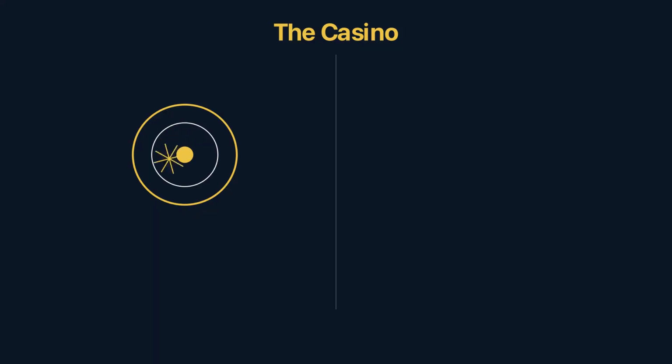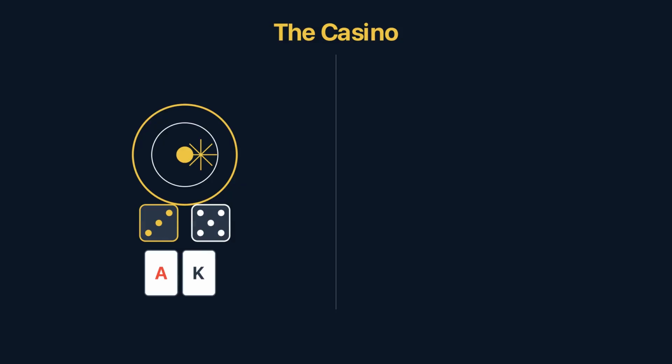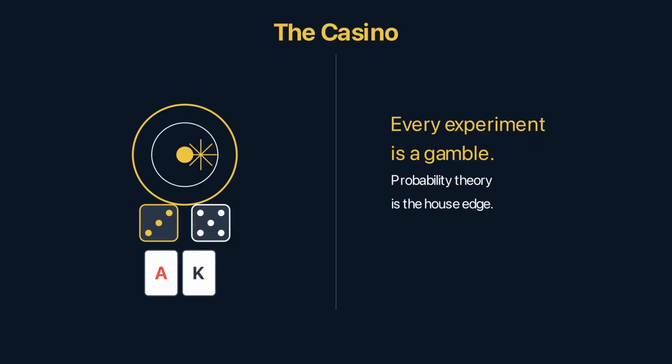Walk into a casino. Every game is a random experiment. The roulette wheel spins: red or black, odd or even. The slot machine pulls cherry, bar, 7. Each game has a set of outcomes and a probability for each. The house knows the math. The house always wins in the long run.